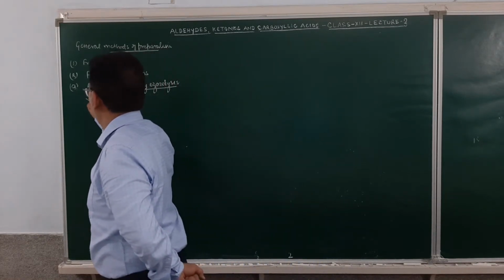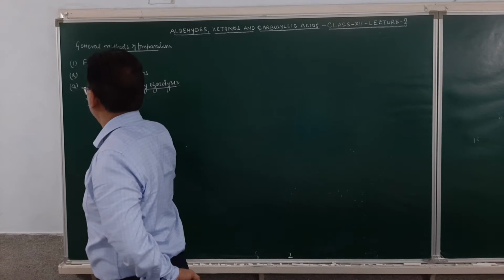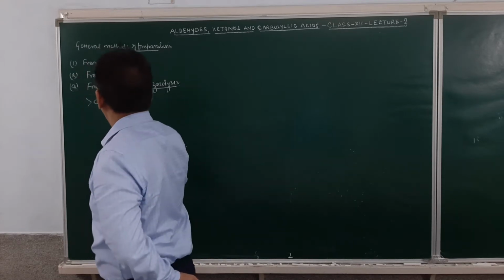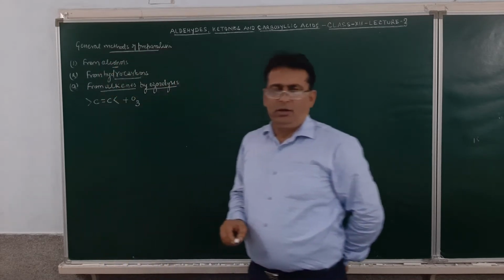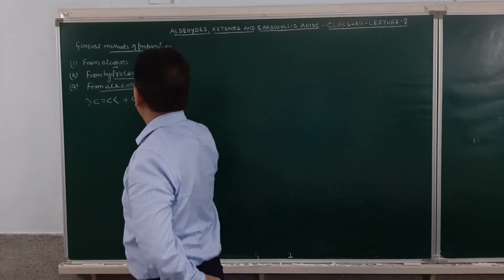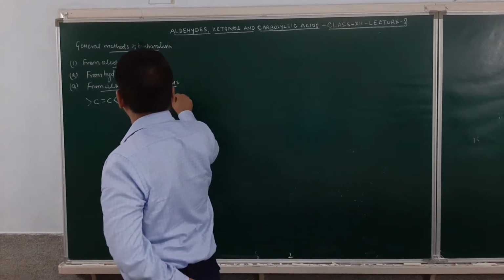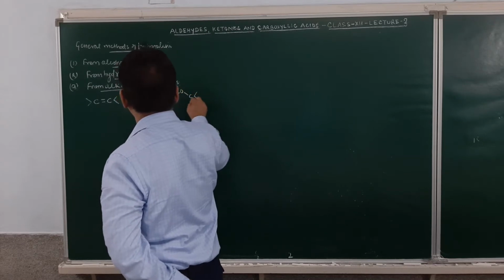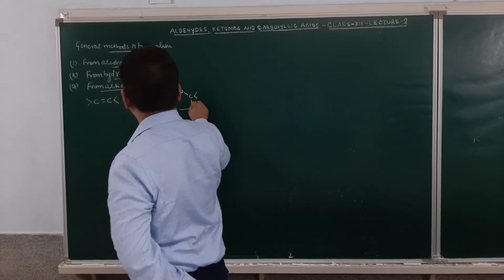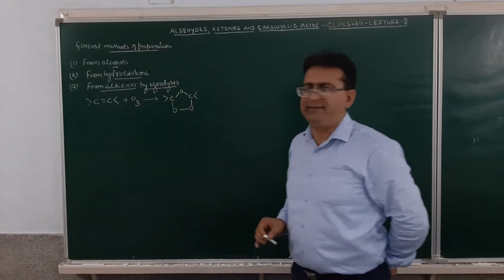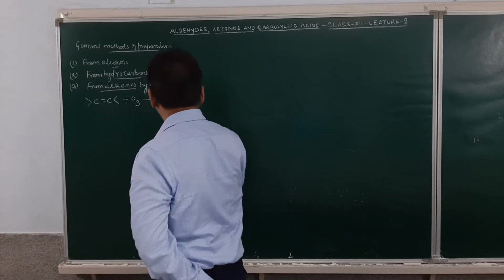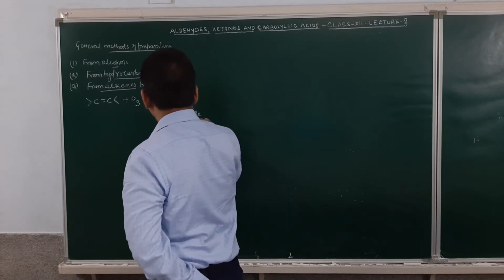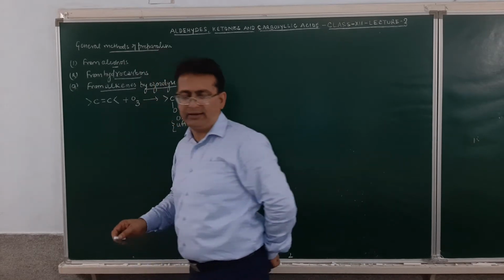So, how is the reaction? Suppose we take alkenes, C double bond C. Alkenes, when made to react with ozone, will result in the formation of unstable ozonide. The product obtained will be CO, then C, and then O, and then O. So, ozonide will be formed, and these ozonides are unstable in nature. Am I clear? Ozonides are unstable.